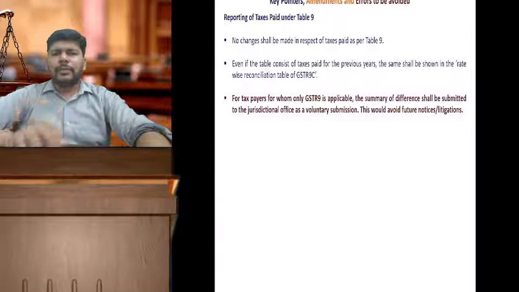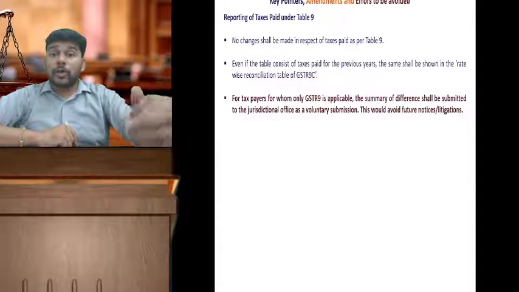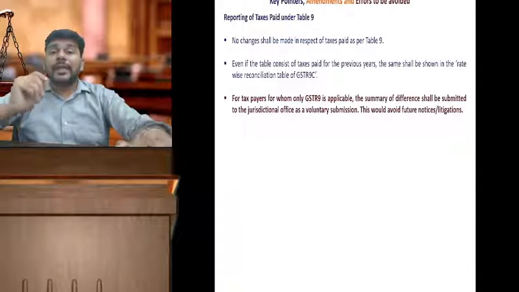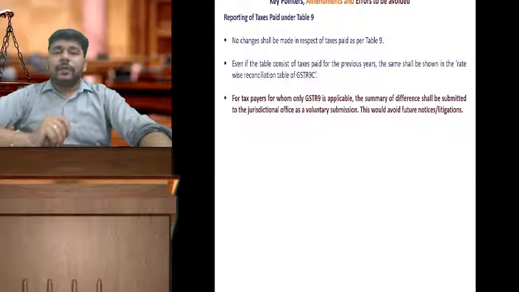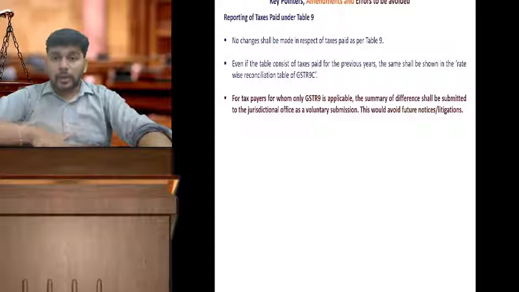What will happen is your table number 9, let's say, reflects a tax paid of 10 lakh rupees. But after making the turnover in line with the books of account, you realize the tax payable was 11 lakhs. So your table number 4 has got updated with a tax amount of 11 lakhs, but table number 9, which is about the tax payment table, shows only 10 lakhs. Like I said, friends, this 1 lakh rupees, you have realized that it has to be paid now. You are paying it now.